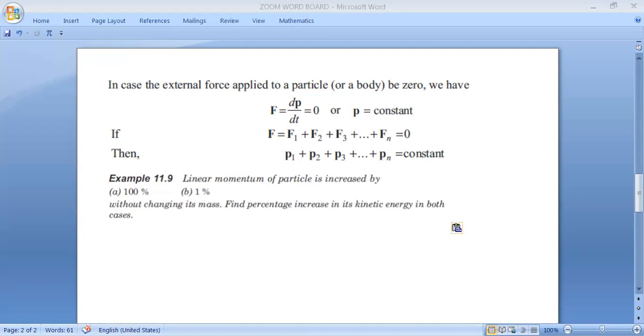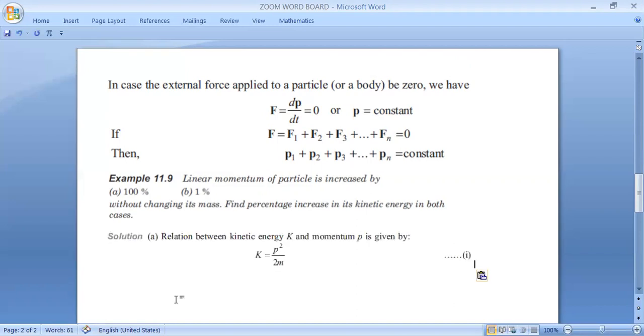Don't just listen to me. You try yourself: pause the video and do it yourself, and later compare with my solution. But I have to give the solution because of the time constraint. Let me discuss the first question, where momentum is increased by 100%. We know the relation between kinetic energy and momentum is this. Momentum is increased by 100%, so kinetic energy will increase. Mass is not changed. So this equation will be very fruitful for solving our problem.